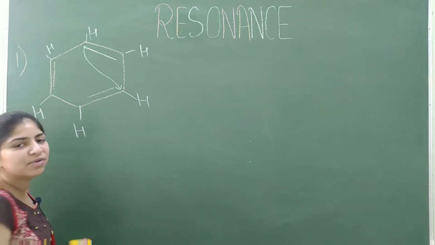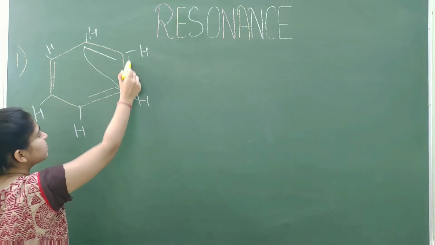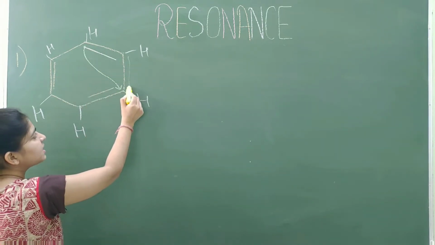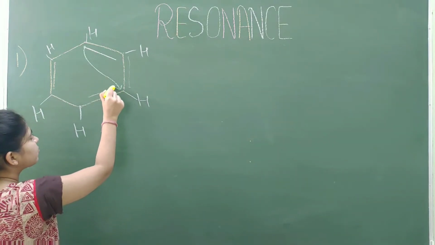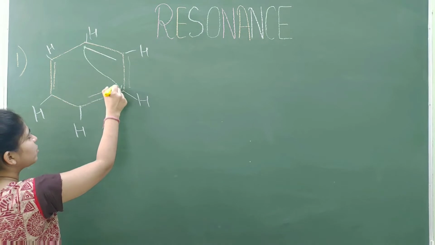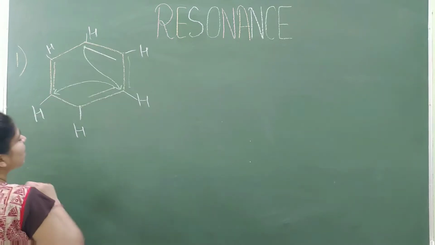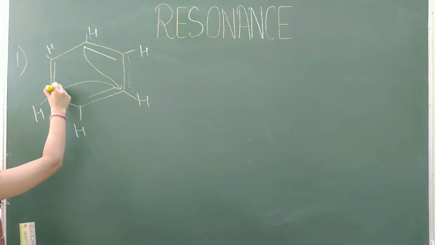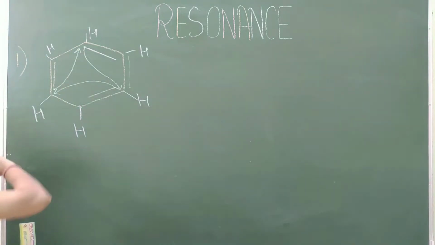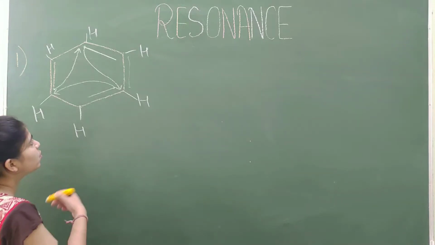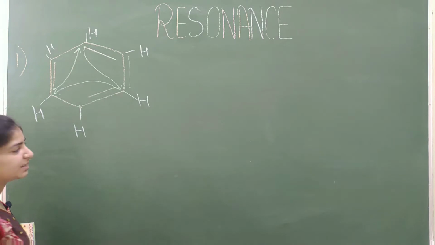Now this carbon has 5 bonds: 1, 2, 3, 4, and if this electron comes here, then the 5th bond will take place. So one of the pi electrons of this bond will shift here. Similarly this carbon also has 5 bonds, so it will donate its one pi electron to another carbon. So this pi electron will move to that carbon.